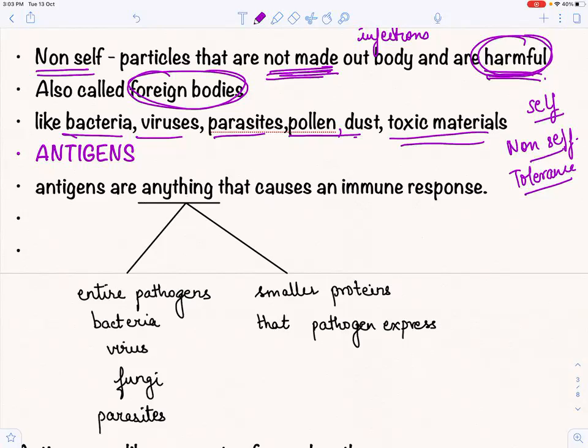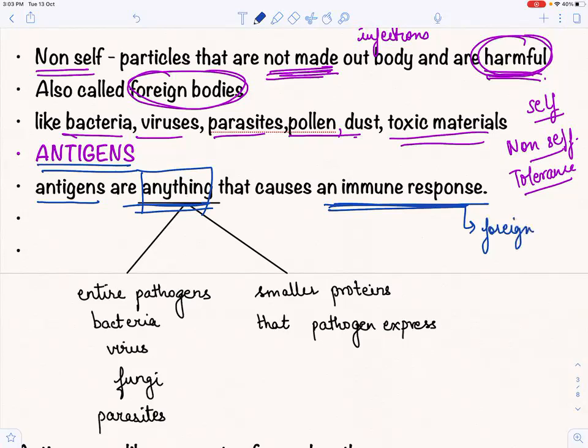Now let us see what the word antigen means. बहुत बार ये word antigen आता है and sometimes the students are not clear what is antigen. Antigens are anything that causes an immune response. A very simple one line definition of antigen to understand. Antigens are anything that causes an immune response, right? Immune response हमेशा foreign bodies से होगा. That is, immune response हमेशा किसके लिए होगा? It will always be to foreign bodies, because foreign bodies are non-self.